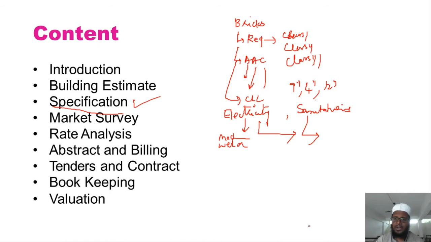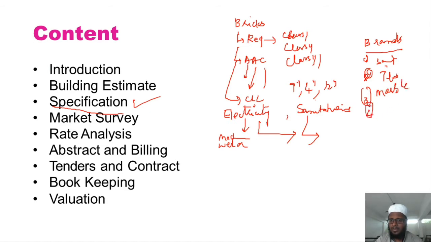Then after that, in case of your final fittings or final arrangements, we have different brands. In sanitation we have different brands, in tiles we have different brands, in marble we have different marbles, and in flooring.